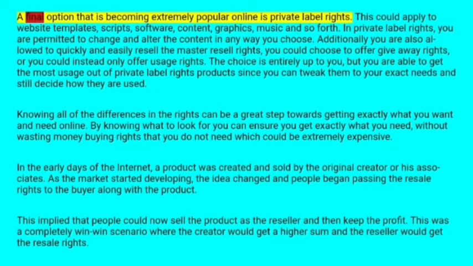A final option that has become extremely popular online is private label rights. This could apply to website templates, scripts, software, content, graphics, and so forth. With private label rights, you are permitted to change and alter the content in any way you choose.